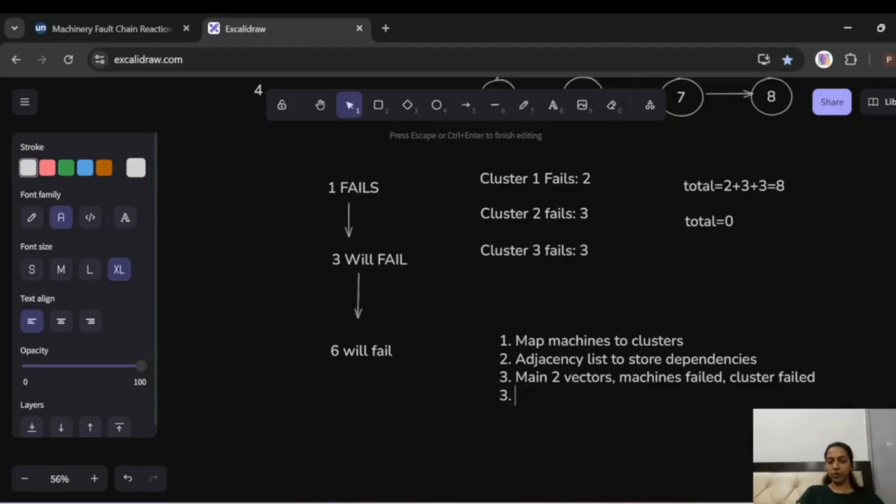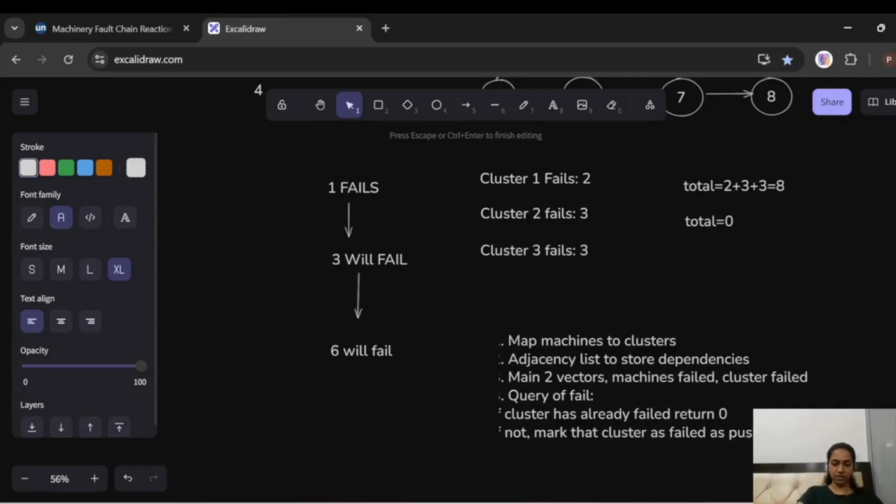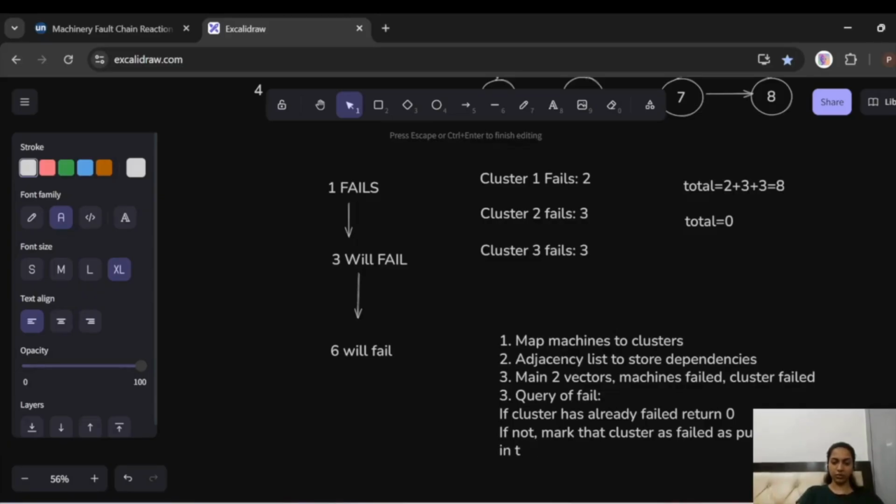Now we are going to start from a query, that is a query of fail. Now we'll check if the cluster has already failed, return 0. And if not, then mark that cluster as failed and push all the machines of the cluster into a queue data structure.